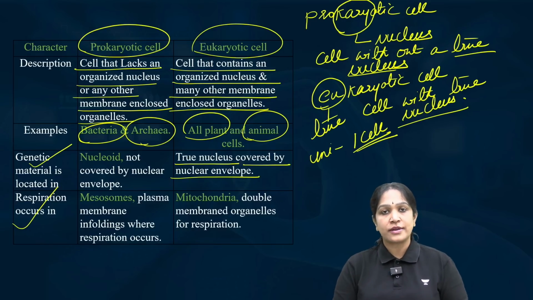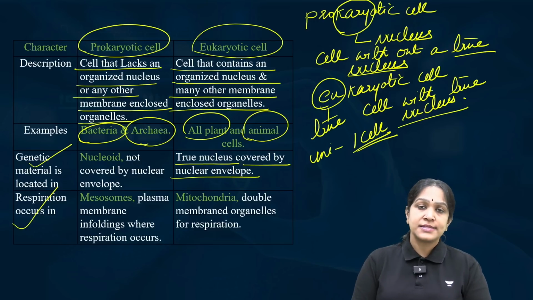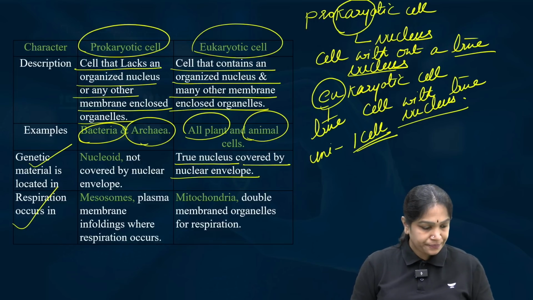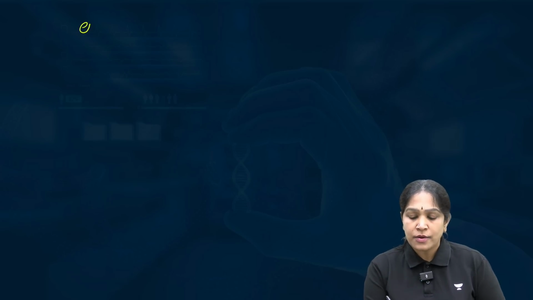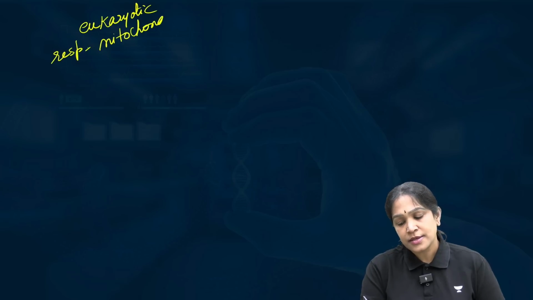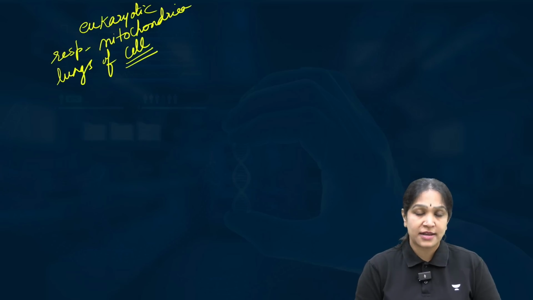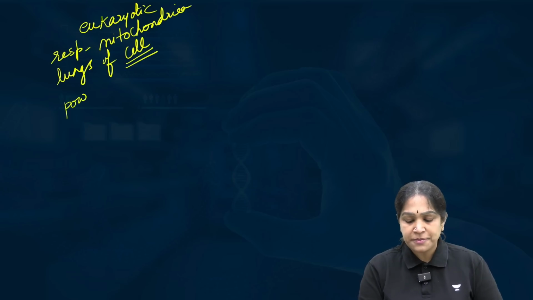Now let us focus on one more difference. Where does respiration occur in the prokaryotic cell? You all know that respiration in a eukaryotic cell occurs in the mitochondria, isn't it? So I compared it with the lungs of the cell. We can call this the lungs of the cell. You also know that we call it the powerhouse of the cell.